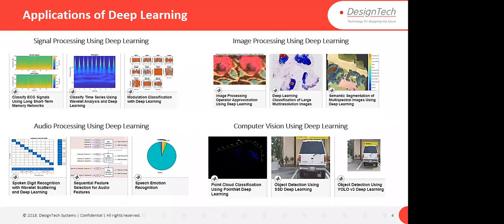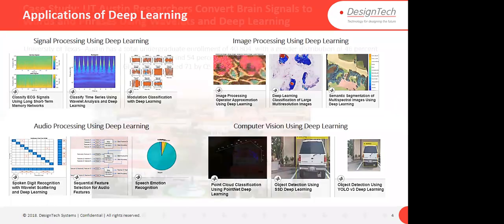Also, if you are working on multi-resolution images, you can classify that kind of images using deep learning. Some other applications in computer vision: if you have LiDAR point clouds, you can use deep learning to classify based on the point cloud data. Apart from that, if you have to do some kind of real-time tracking or real-time object detection, you can develop this kind of applications also using deep learning.